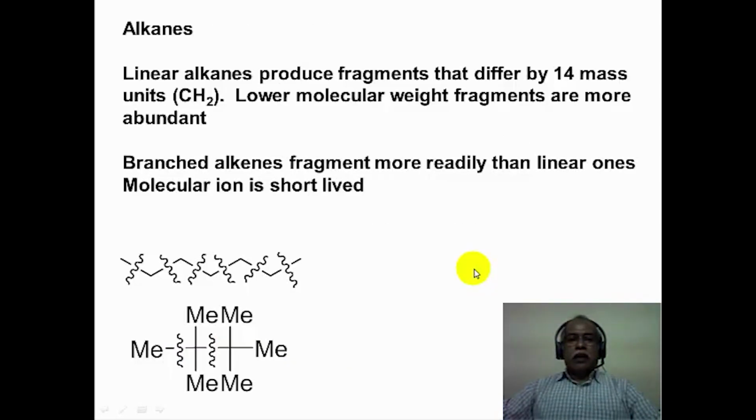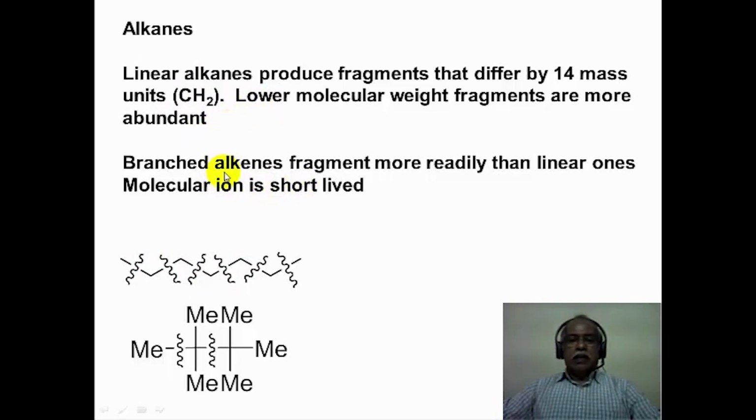Now typically, linear alkanes produce fragments which differ by 14 mass units. Let us consider this linear alkane. If you fragment it here, methyl is lost. Subsequent fragmentations correspond to loss of CH2 groups, which are a 14 mass unit difference. So the lower molecular weight fragments are normally more abundant compared to high molecular weight fragments.